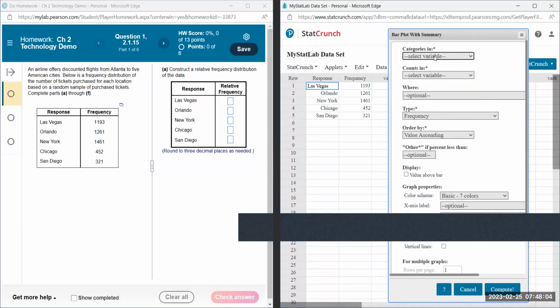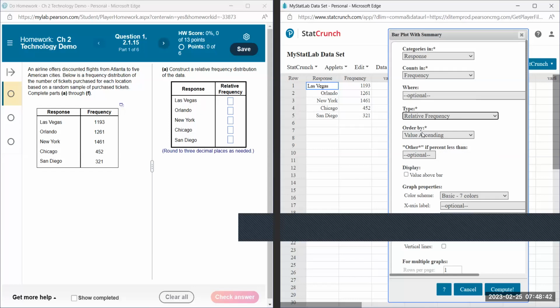The categories, because it's categorical, are under the column titled response. The cities, the categories of the cities, are under the column response. And then the actual counts are in the column titled frequency. So if we do frequency, it'll give us these same values. We want to do relative frequency, which means we want to change it to a proportion. If we want it as a percent, we can change it to a percent, but most of my MyMathLab questions want it as a relative frequency, the decimal version.